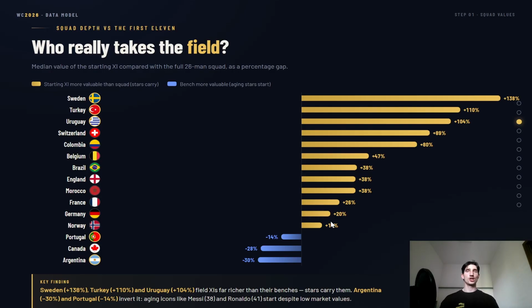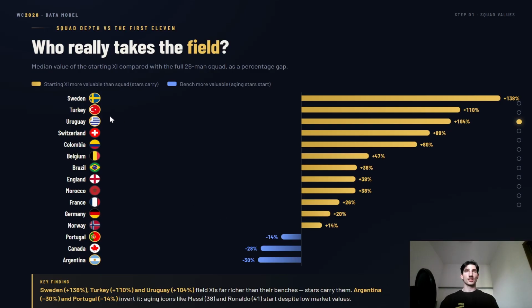Once you need to make those changes, maybe against a team like Sweden, it's not that easy to score on them early in the match, but because other teams might have better reserves, you might be able to beat Sweden perhaps later on. And these are the things that we can see from the data, right?